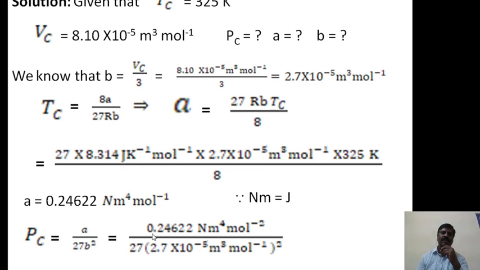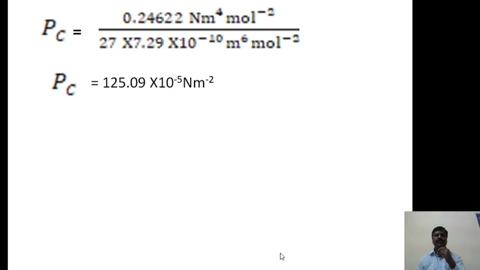Therefore Pc is equal to A, that is 0.24622 Newton meter to the power of 4 per mole square, divided by 27 into 2.7 into 10 raised to minus 5 cubic meter per mole whole square. After simplifying we will get 125.09 into 10 raised to minus 5 Newton per meter square. This is called the critical pressure.